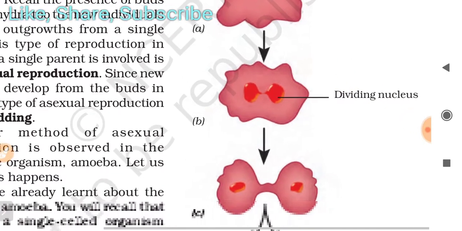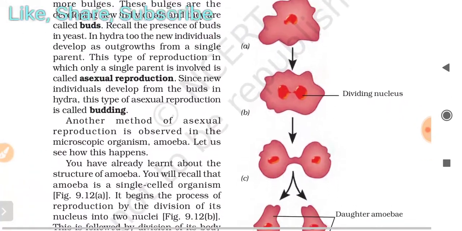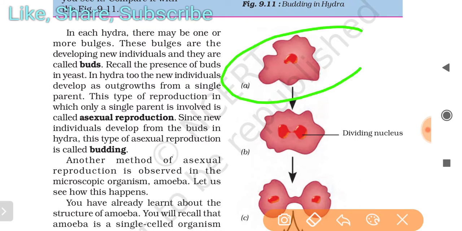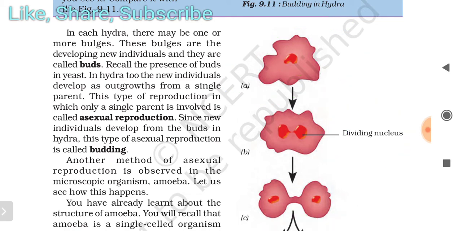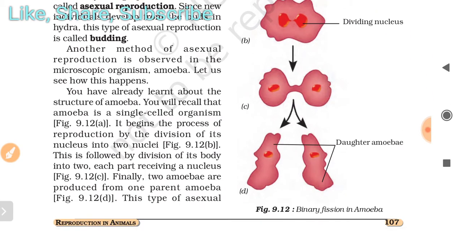You can see in amoeba, this one parent cell is here. It divides, its nucleus starts dividing. It first divides and converts into two, then two daughter amoebae will be formed here. So it is called binary fission in amoeba.